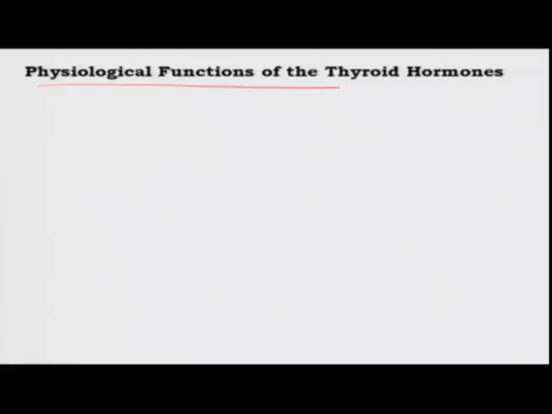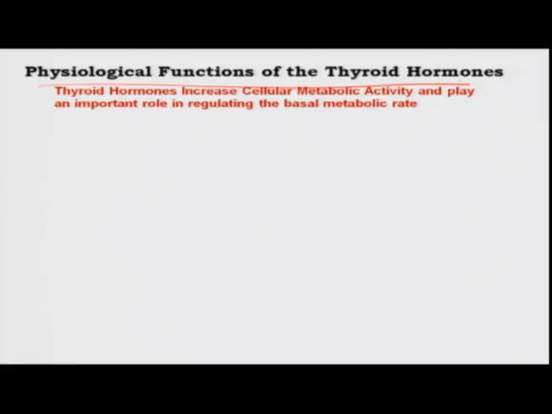What are these physiological functions of the thyroid hormone? The thyroid hormone actually does multiple things, it has multiple effects, but these are mostly manifested because of an increase in cellular metabolic activity. I just talked about what metabolism is.